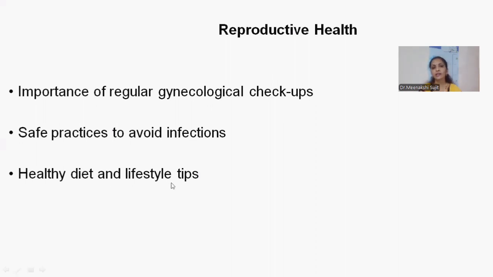And healthy diet and lifestyle tips. Obviously, due to this last point only, we are facing many types of diseases nowadays, because in before days, the older generation people were not having any such diseases, right? Rarely in 100 or 200 people, one person was getting infertility or something else. But rather than normal pregnancy, the infertility cases are more nowadays, right? As we see in gynecologist hospitals. The main reason is our diet and lifestyle.